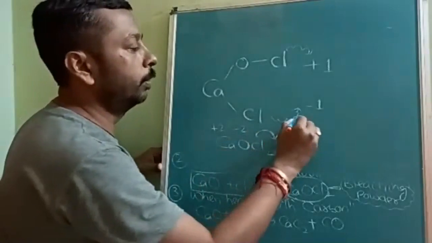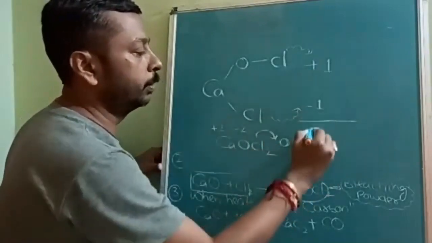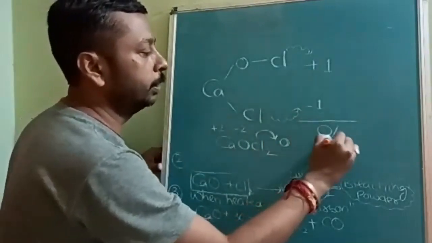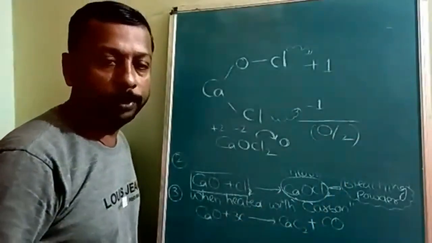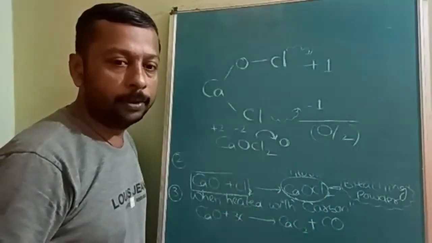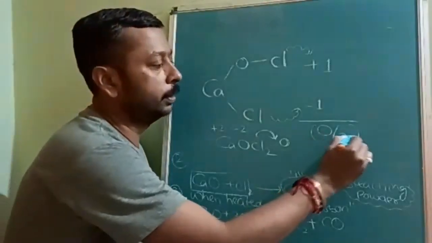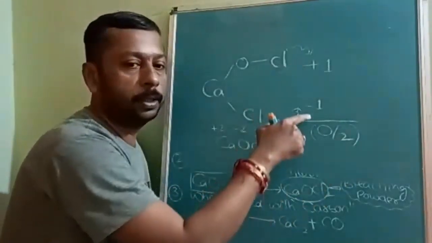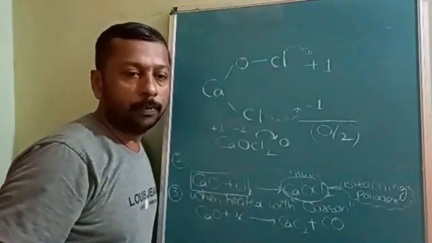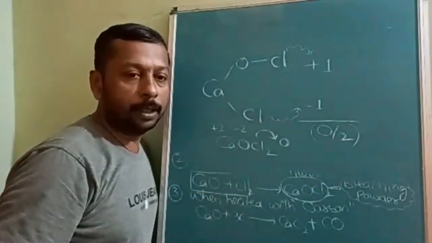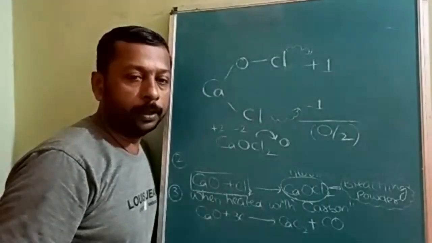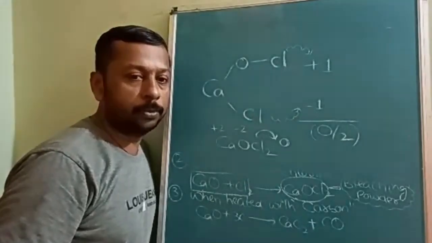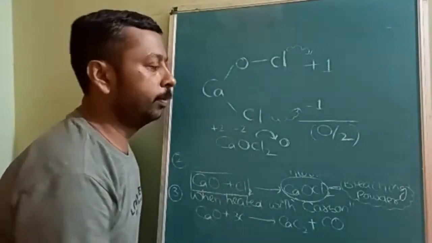It is 0 only on average, because +1 and -1 gives 0. The average oxidation number of chlorine is 0, but the individual oxidation numbers are not 0. One chlorine exhibits +1, another exhibits -1. That is the first thing you will remember.